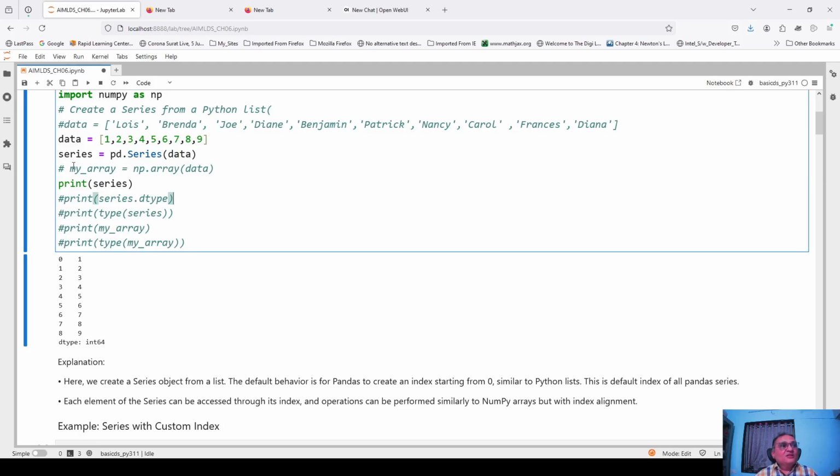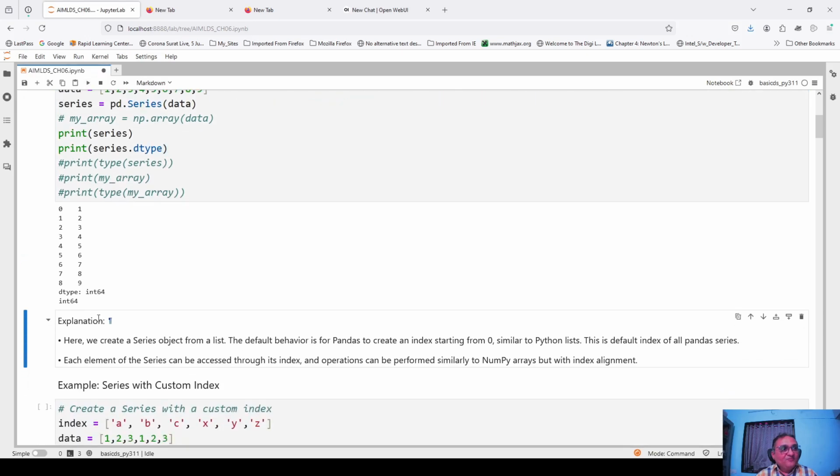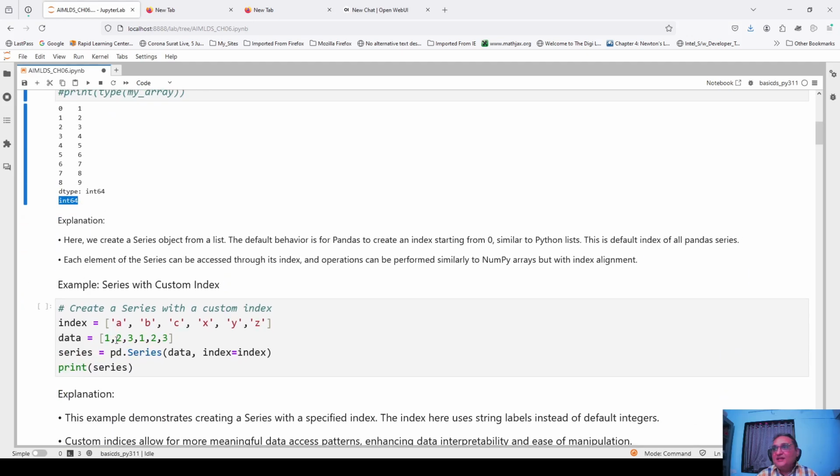One more thing: how to know the data type of the whole structure? First let me show you the method to find the data type of every member of any data structure in Python using the dot operator. So print my data structure which I have created with pd.Series. Now I want to know the data type of every element inside, so just write .dtype. But dtype does not give the data type of the structure; please remember, it gives the data type of every element inside. If I print that, you already get it in the output of the series, but still once again we are getting that it is int64.